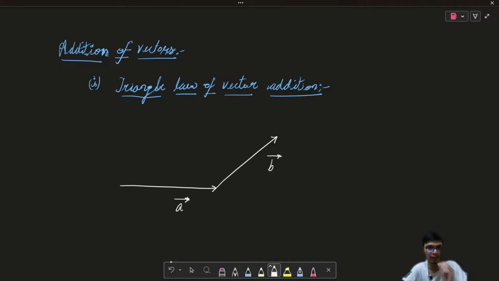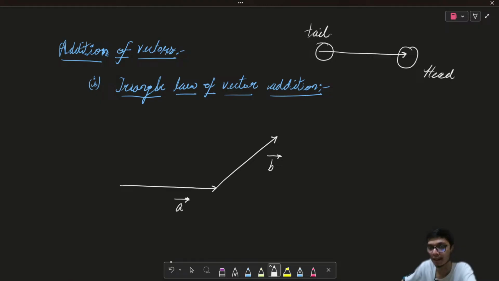So we are not changing the vector. We are just freely rotating it and moving it anywhere in the free space. Okay. So let us say that I take these two vectors such that the head... Now, if you recall our basics of vectors, this is what we called the head of the vector, and this is what we called the tail of the vector. So if I make the vectors come together such that the head of the first vector is coinciding with the tail of the second vector.